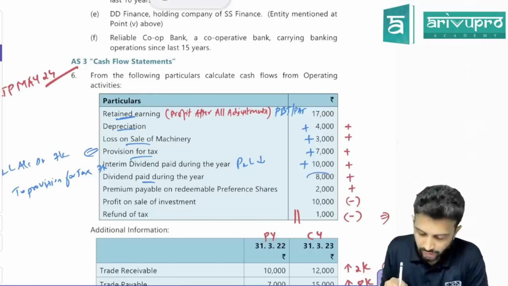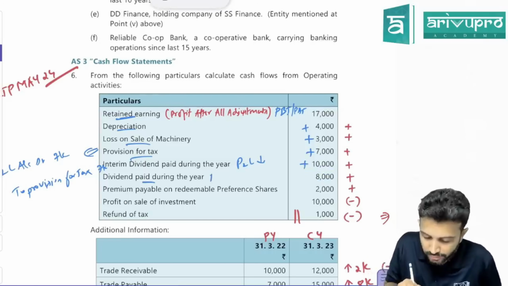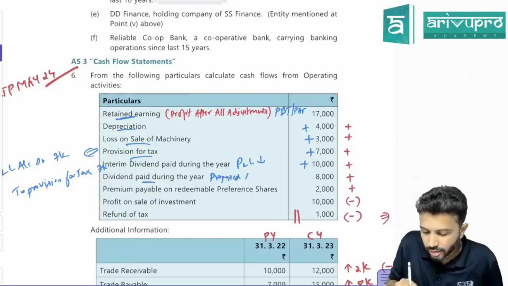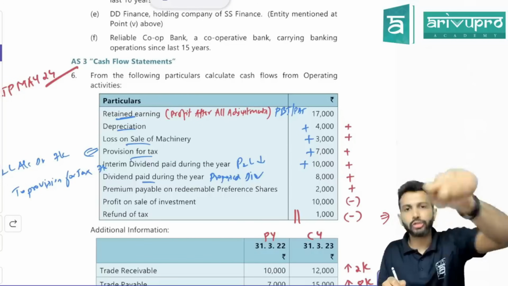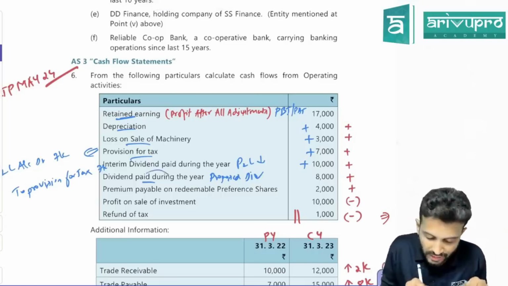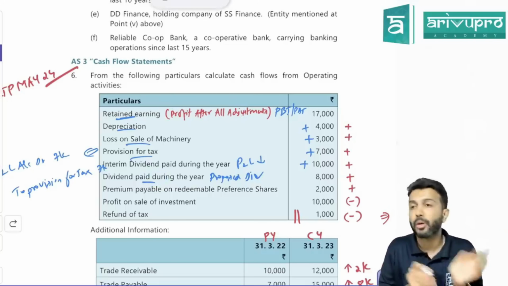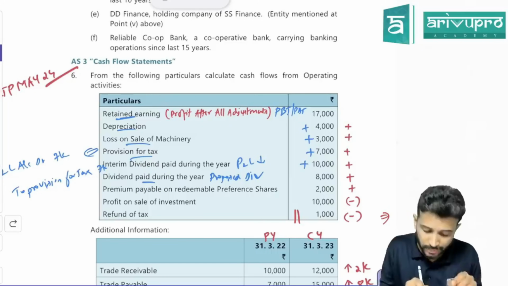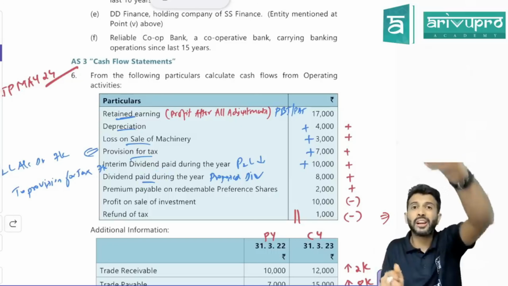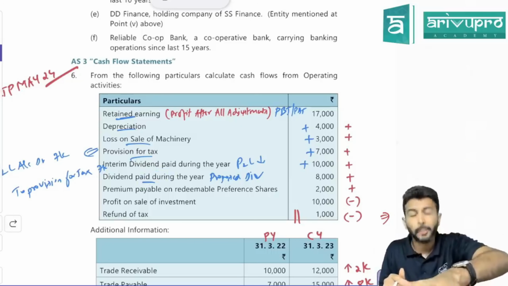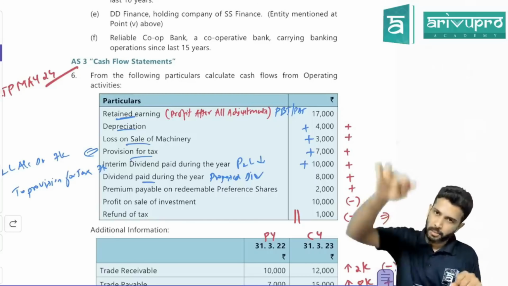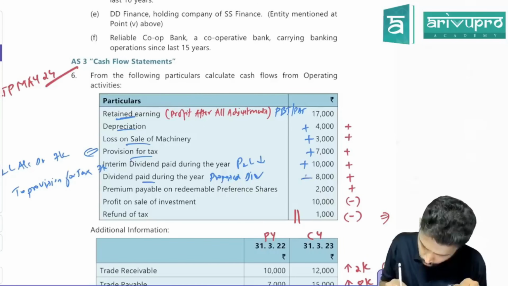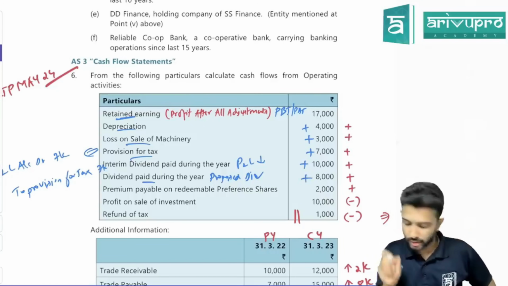So what do we do for this? This is your proposed dividend or final dividend. That means here the company has given two dividends, interim dividend and final dividend. When you pay the dividend, what sort of profit is this? Profit after all adjustments. So due to this dividend, your P&L balance again has reduced. But is dividend paid an operating or financing activity? Financing activity. But your operating cash flow is reduced. Hence, add back this also.